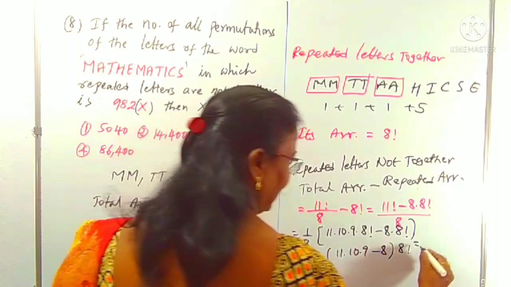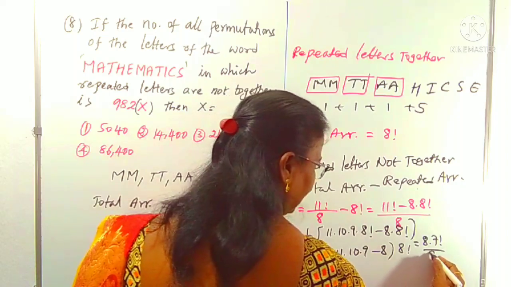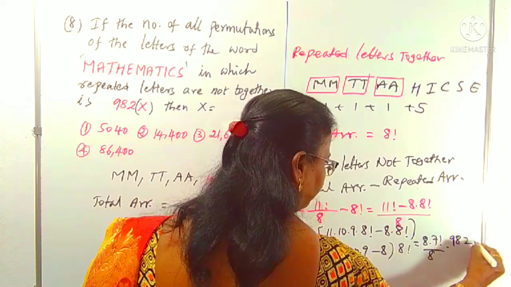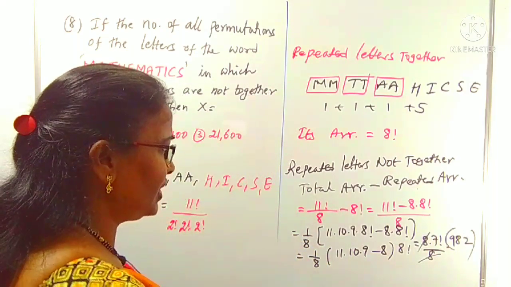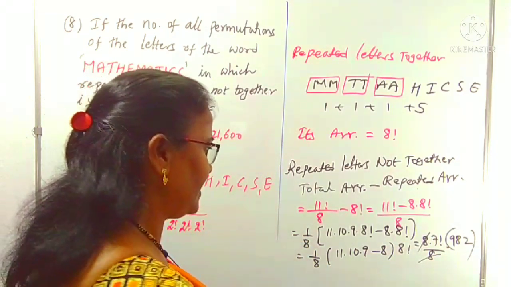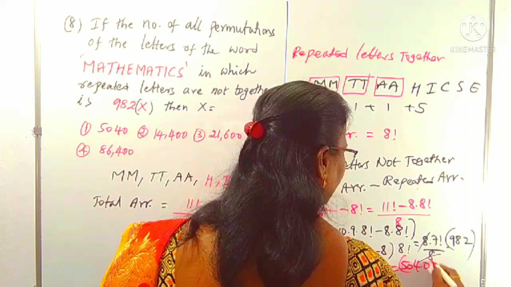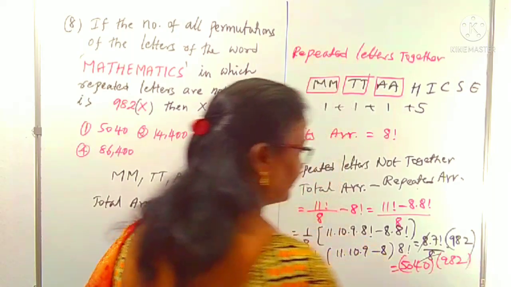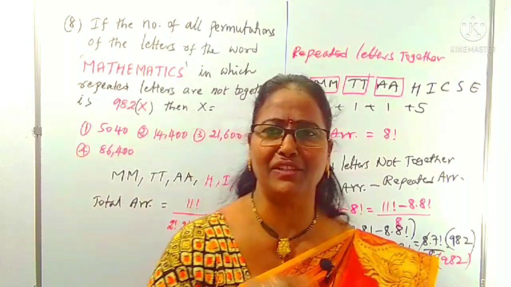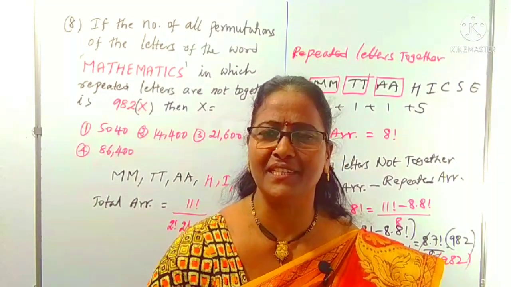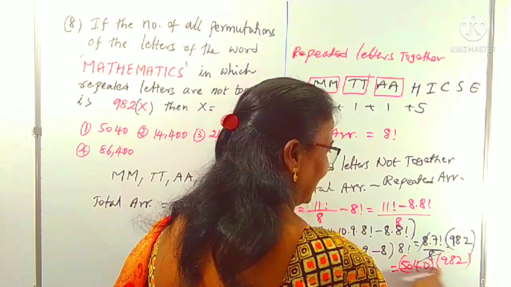And here, 8 factorial I can write as 8 into 7 factorial, by 8 into this 982. One 8 gets cancelled. Do you know what 7 factorial is? 7 factorial is clearly 5040. 7 factorial we can expand: 7 into 6 into 5 into 4 into 3 into 2 into 1, which is 5040. So 5040 into 982 we got.